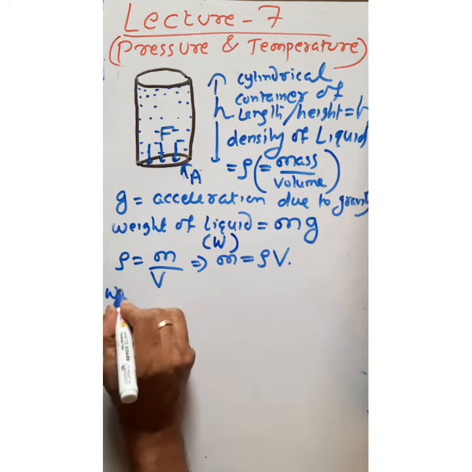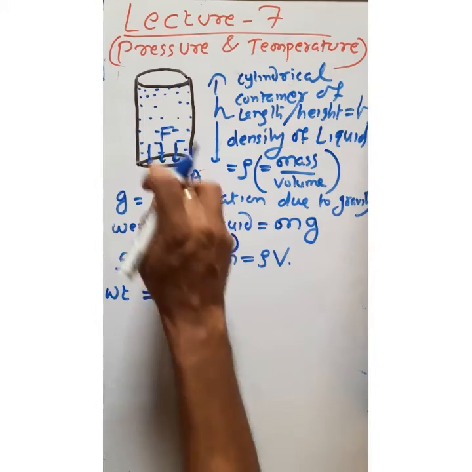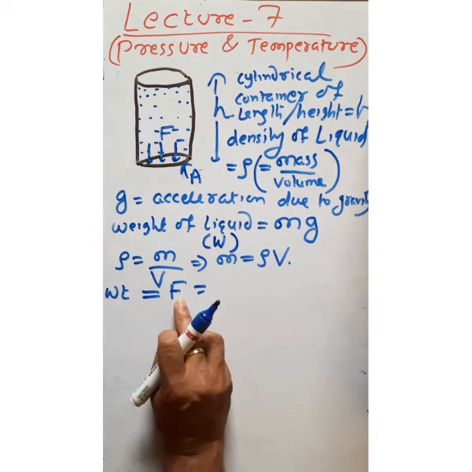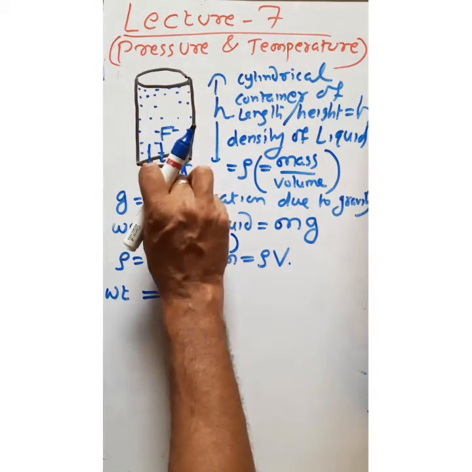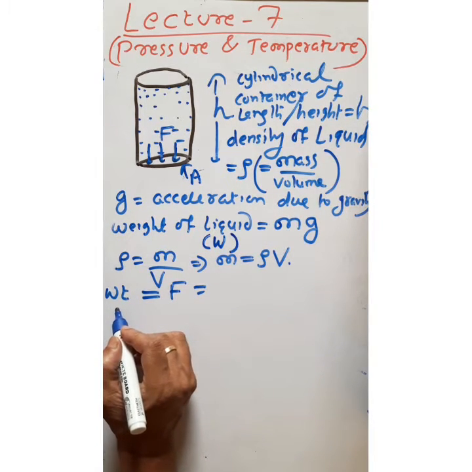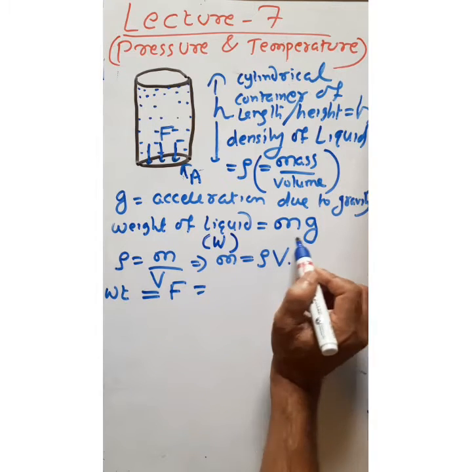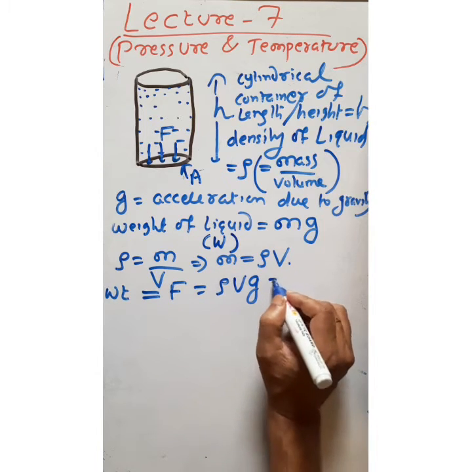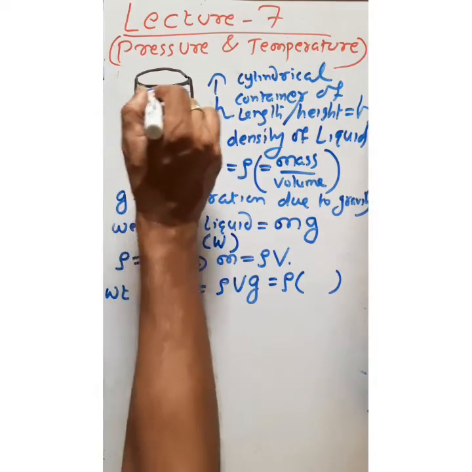So now the weight of the liquid column is nothing but the force exerted by the liquid column on the bottom surface of the container. And we know weight is equal to mg. In place of m, I can write rho into V into g. What is the volume of the liquid column?